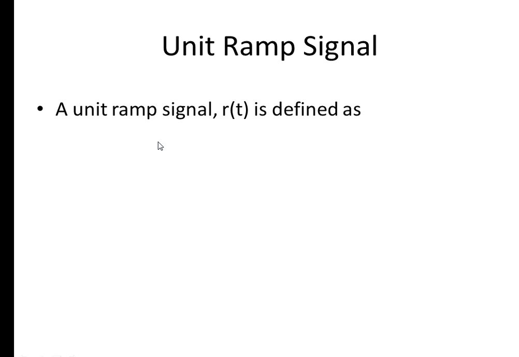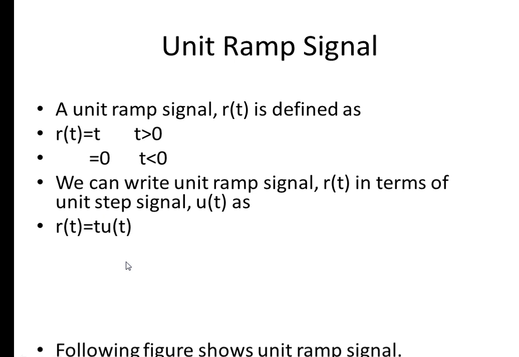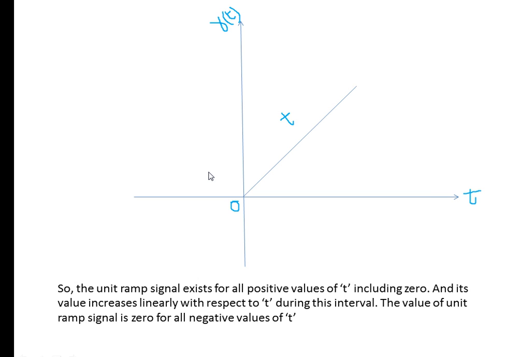The next type of signal is the unit ramp signal. The unit ramp signal is indicated with r of t, and r of t equals t for t greater than 0 and r of t equals 0 for t less than 0. We can also write the unit ramp signal in terms of the unit step signal: r of t equals t times u of t. That is equal to t when t is greater than 0, and 0 when t is less than 0.